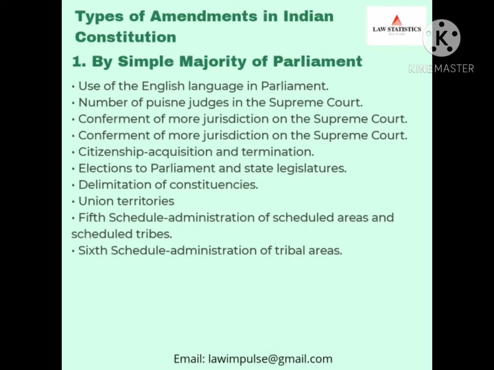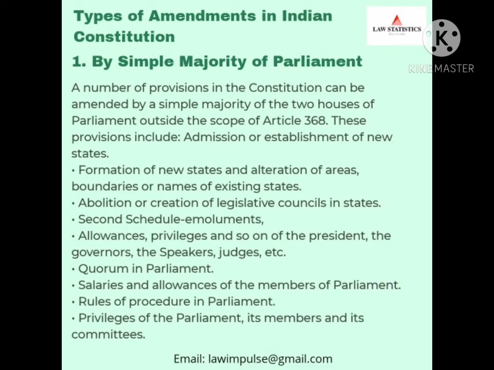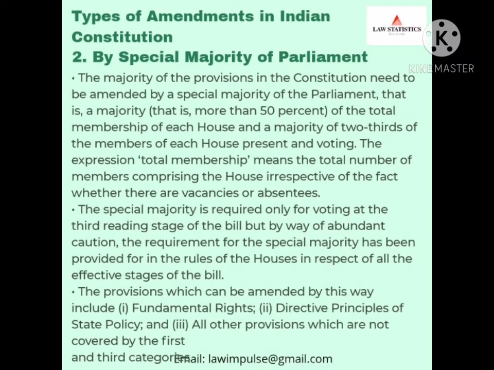By simple majority of Parliament: use of the English language in Parliament, number of puisne judges in the Supreme Court, conferment of more jurisdiction on the Supreme Court, citizenship acquisition and termination, elections to Parliament and state legislatures, delimitation of constituencies, union territories, and so on. Then a number of provisions in the Constitution can be amended by a majority of the two houses of Parliament outside the scope of Article 368.